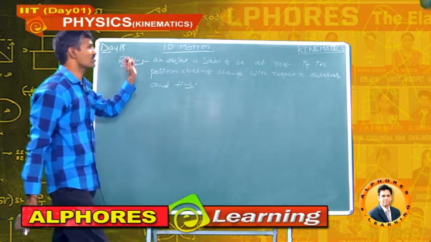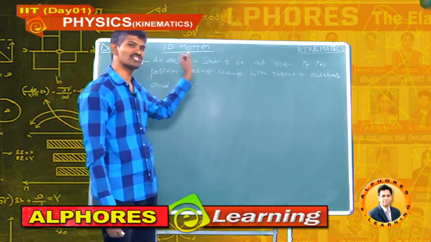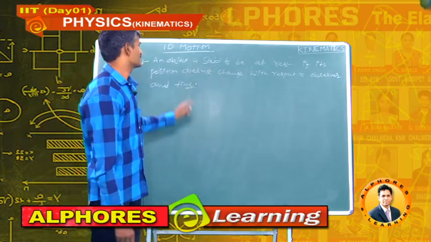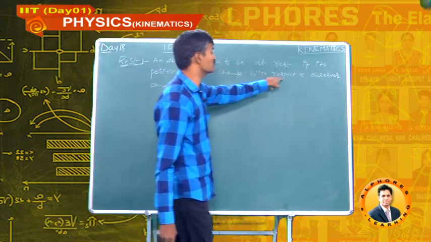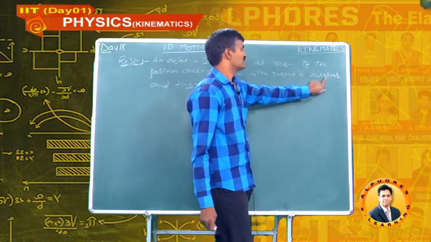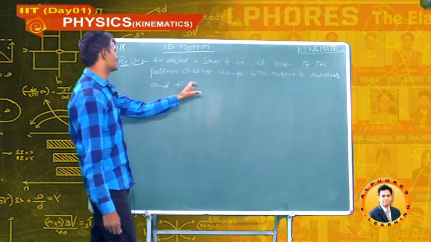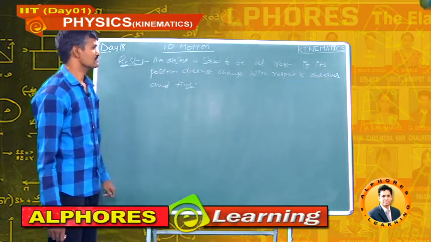If position, or position vector, whatever it is, does not change with respect to observer, then that object is said to be at rest.